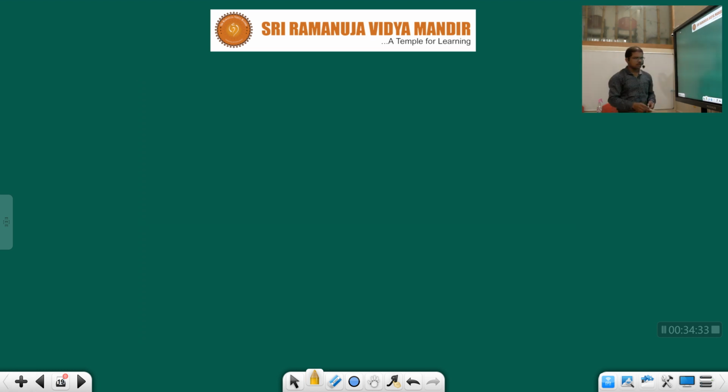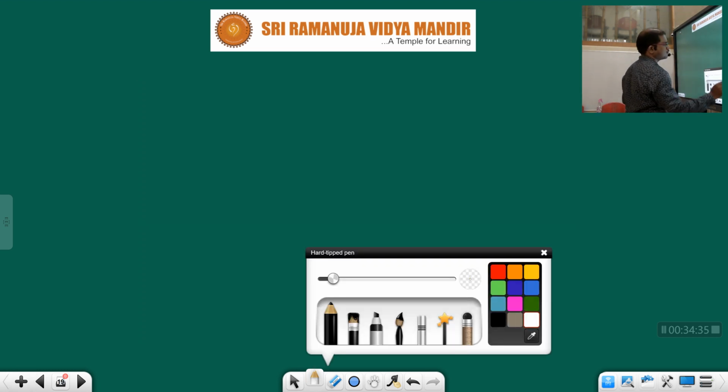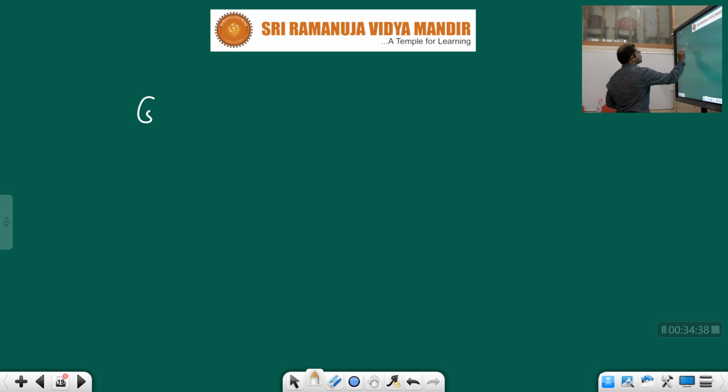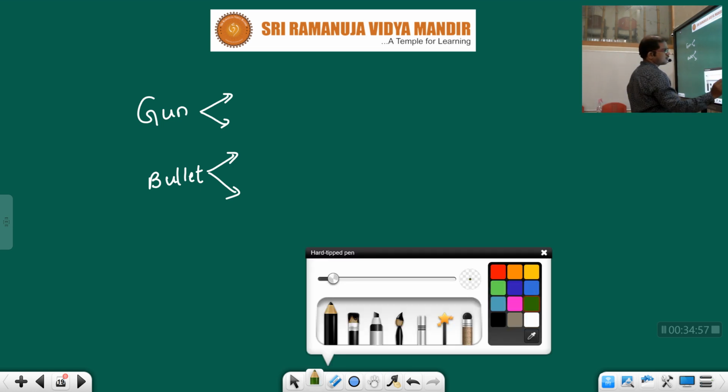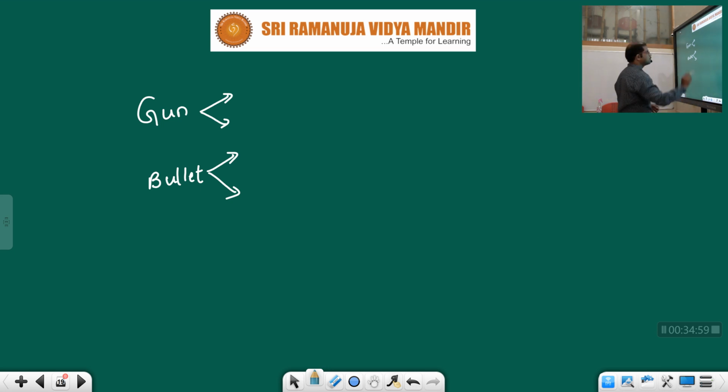So here, children, we have two cases, gun and bullet. Let us consider the initial velocity of the gun as u1 and the final velocity of the gun as v1, children.